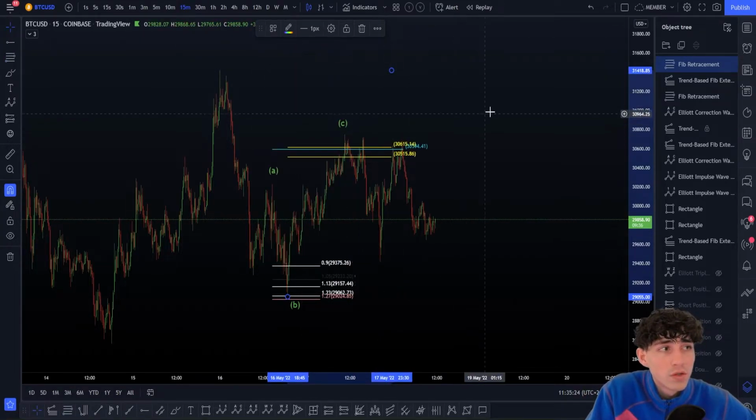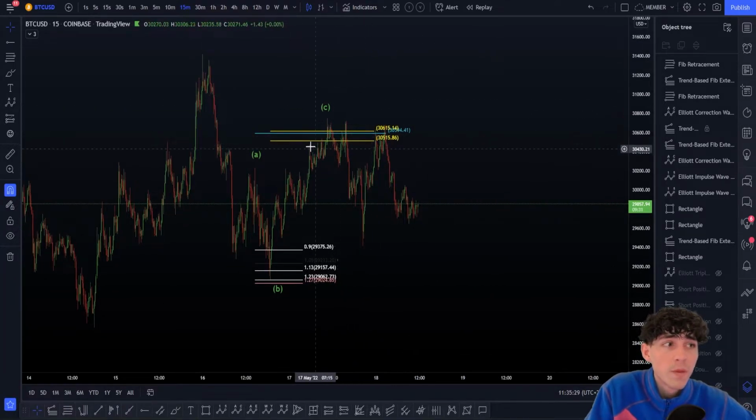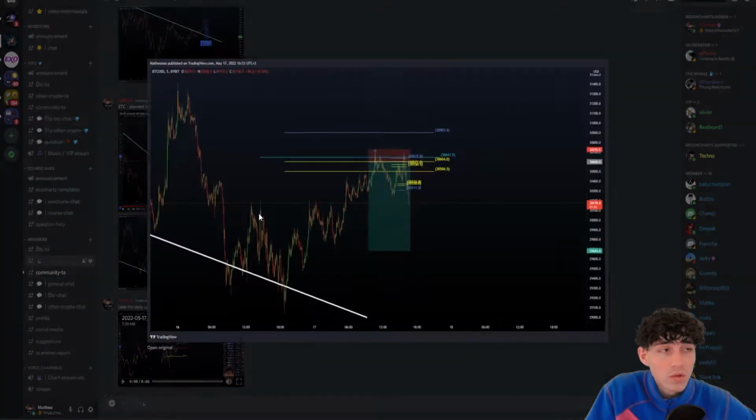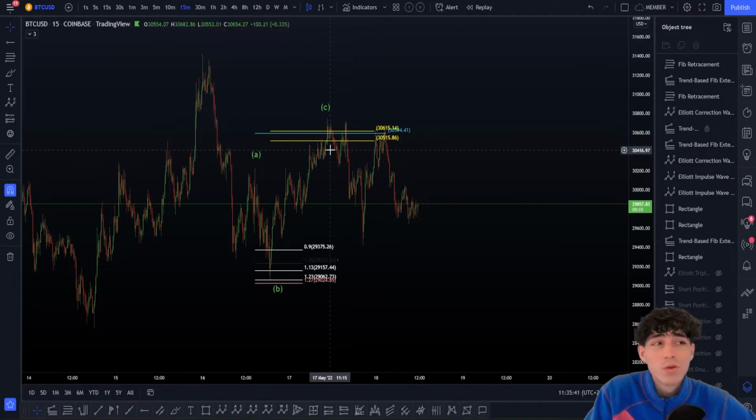I reversed my tool. You add your 618, 66%, and here we go, you have your confidence with that. From here, what are you going to look for? A short, clearly, exactly what we were looking for right there. As you can see in the screenshot that was during the video, at only 4 minutes of the 7 of the short version of the update. And this is exactly where we rejected here.